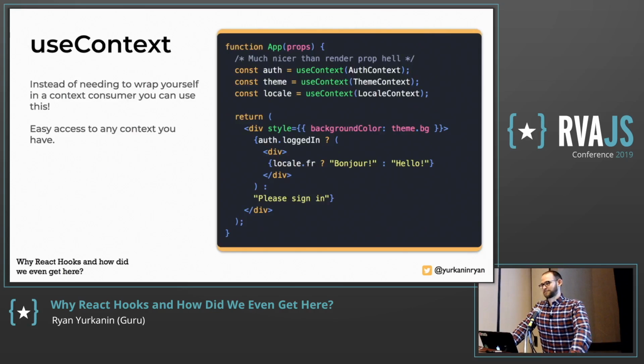useContext. The new context API uses render props, so you can enter the Christmas tree of hell, right? You have a context.provider and a context.consumer, and you have to do those render props. This just gives you a really easy way to consume all of those contexts at the top. If I went all the way back to that Christmas tree, here I get auth, theme, and locale, and there's no nesting. All the goodness is still being returned, but you don't have to worry about the crazy render props and what's actually putting HTML on the screen, what's not. It's just a really nice way to clean things up.